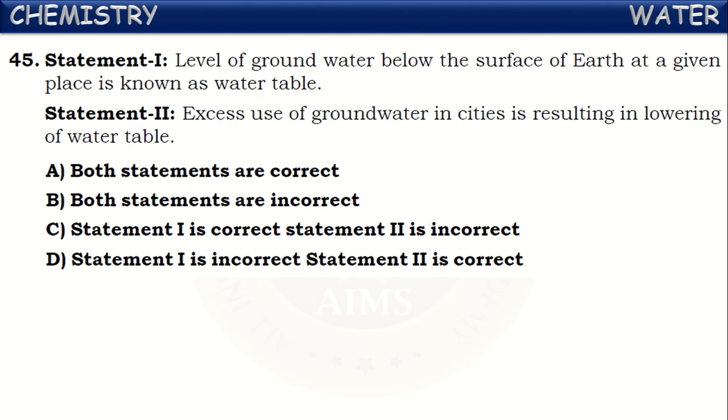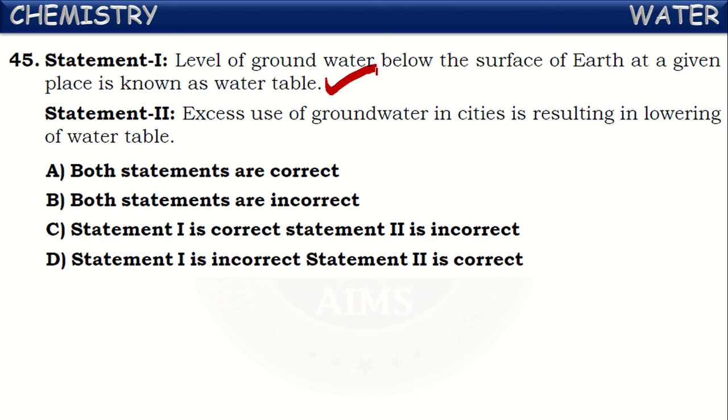Next, one more question. See statement 1. Level of groundwater below the surface of earth at a given place is known as water table. Yes, it is correct. Next one, statement 2.